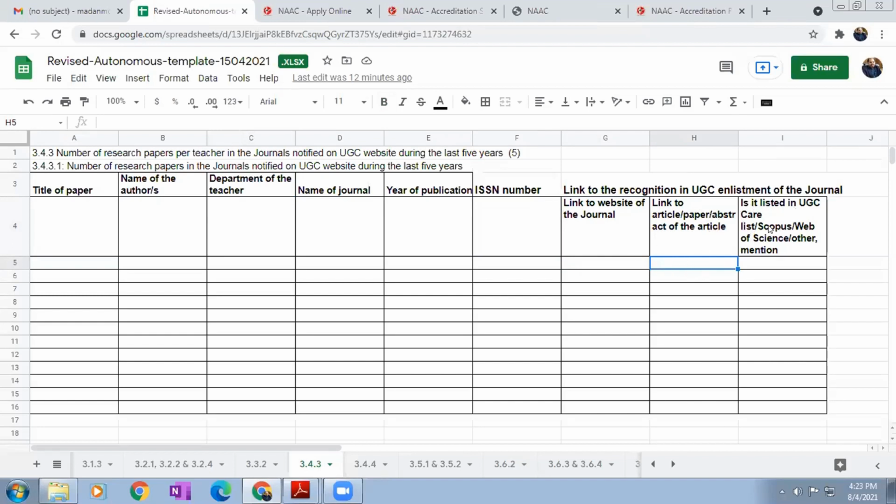Is it listed in UGC care list or Scopus or Web of Science or other? You can mention which category. So if any link won't direct to your specific title, that will be rejected. Some links, 404 not found errors may occur. So temporary links you can't provide. So the links through UGC, Scopus, Web of Science, those only you can provide.